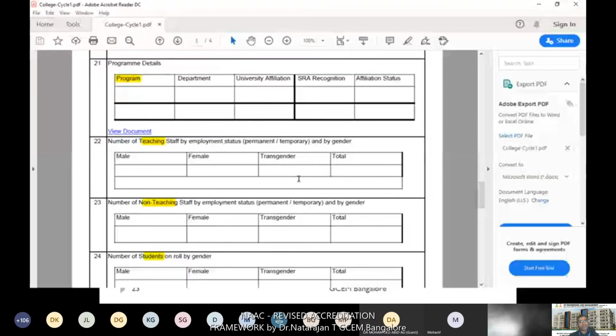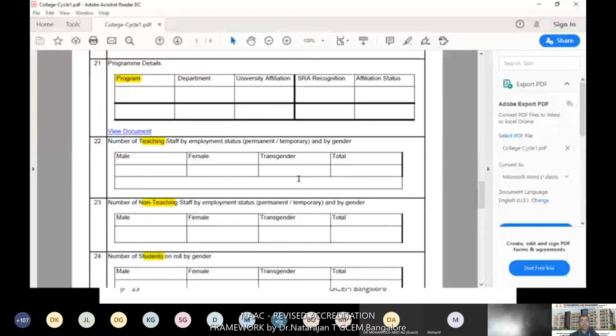This is about the teacher information. Then the number of teaching staff by employment status, and the total number of teaching staff by male and female gender category; transgender has also been introduced. Then the number of non-teaching staff: you need to add a few technical staff members and a few laboratory instructors also. Then the 24th one, number of students enrolled, the total enrolled. This means the total number of students presently studying, which they have asked for male and female wise as well.